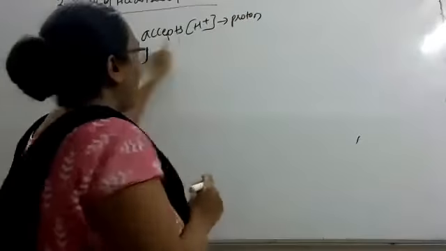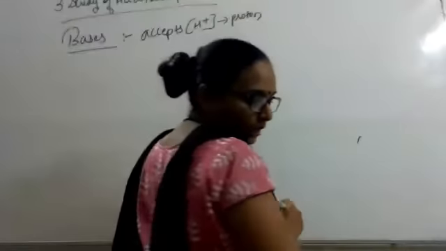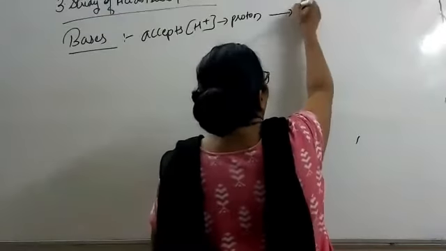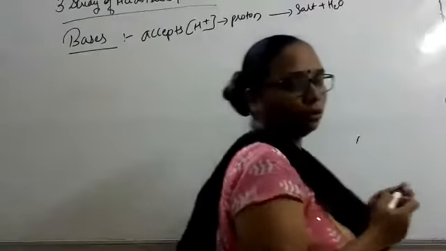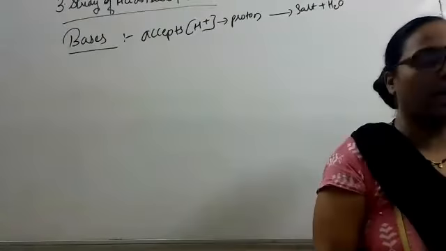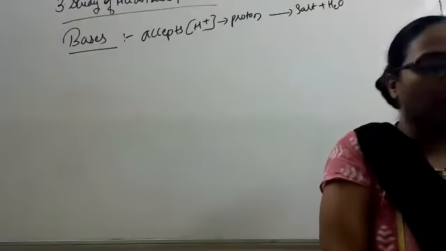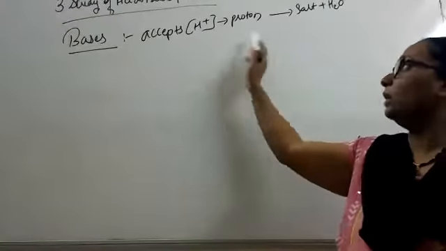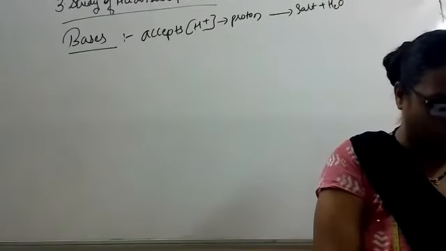So a base accepts proton, and when it accepts proton, it is going to form salt and water. So what is the definition of base? Base is a chemical compound that accepts proton and it is going to form salt and water. That is called a base.